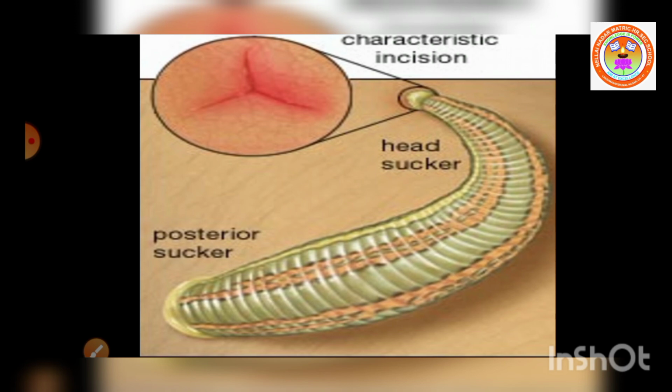Actually it's not an enzyme, it is an anticoagulant substance called hirudin. It prevents the coagulation, that is clotting, of the blood, so that the leech can suck the blood continuously. So there will be a continuous flow of blood while sucking.